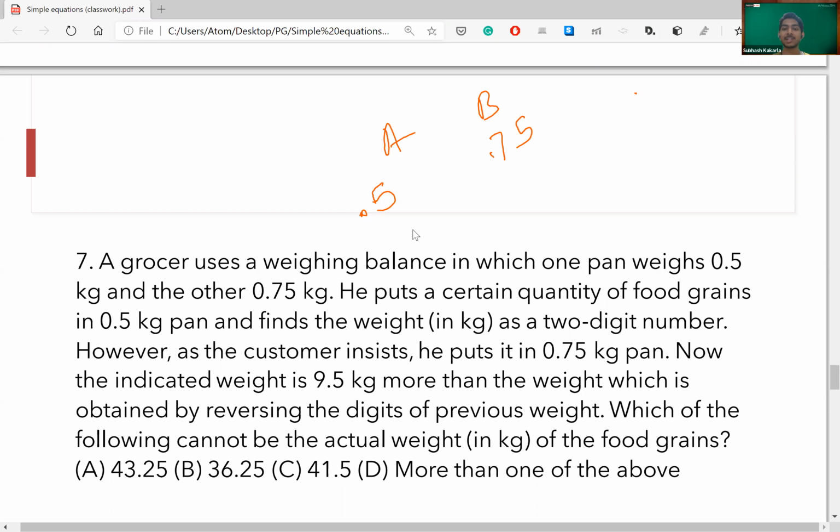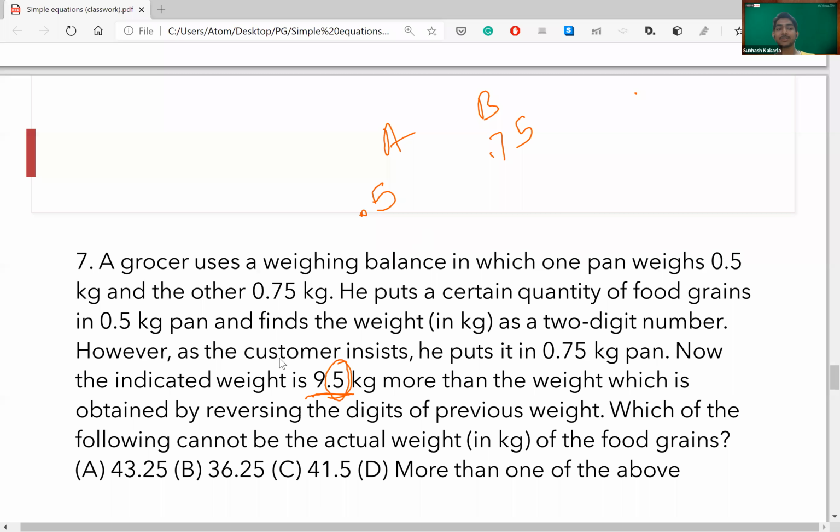And when I transfer a weight from pan B to pan A, its weight will naturally change again by 0.25 kgs. So in one, there's an increase of 0.25. In one, there's a reduction of 0.25. Gradually, those 0.25, 0.25 add up to give me 0.5. And you can see this 0.5 in the 9.5 is obtained from that.